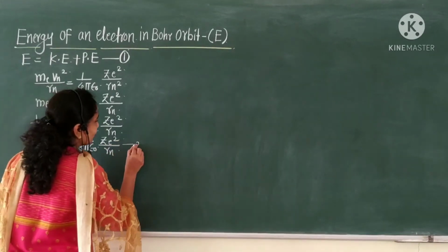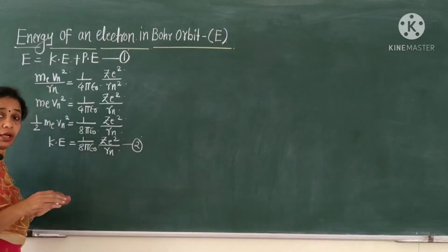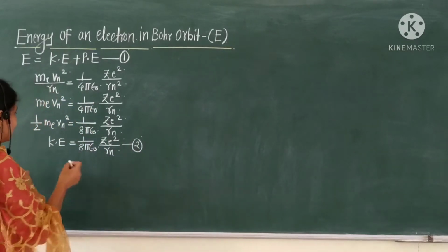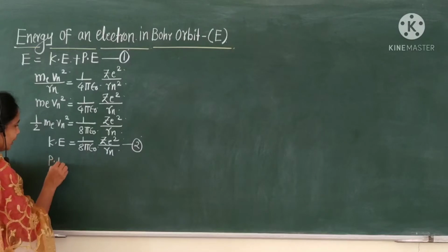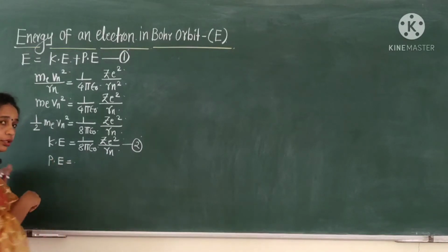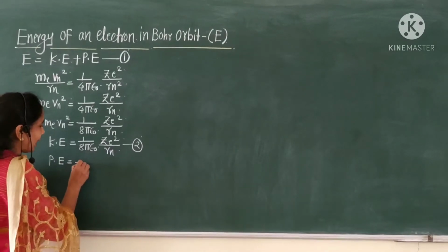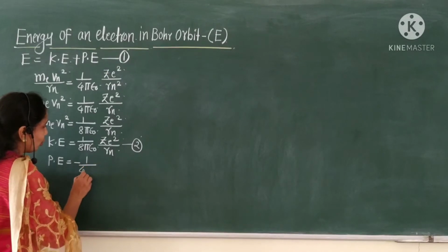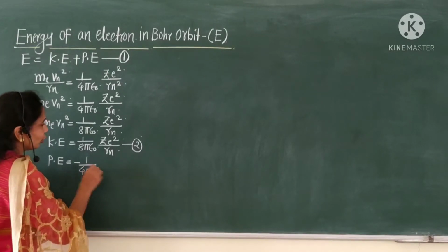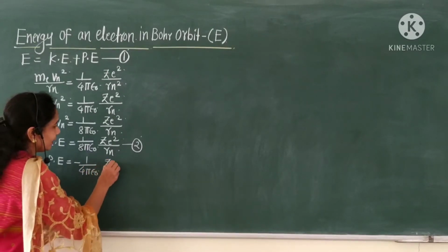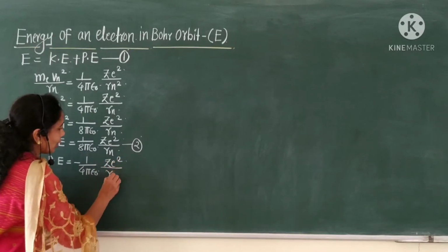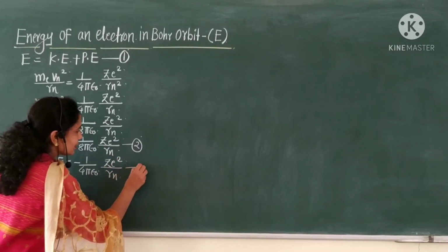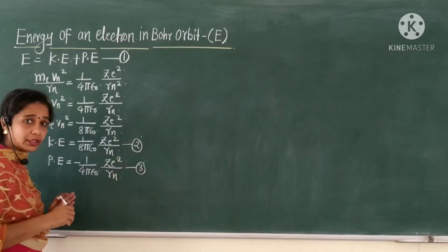Say next equation number 2. Then what is the potential energy? Potential energy of electron is equal to minus 1 upon 4 pi epsilon naught Ze square upon rn. This is equation number 3.